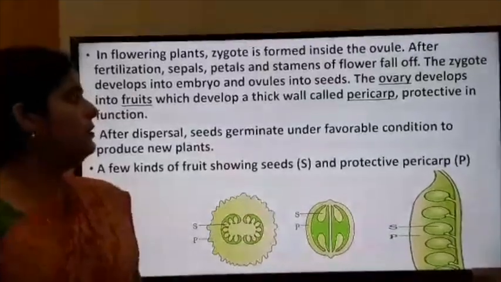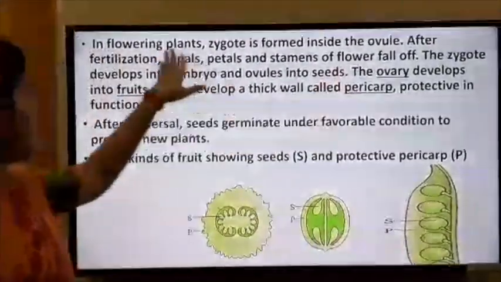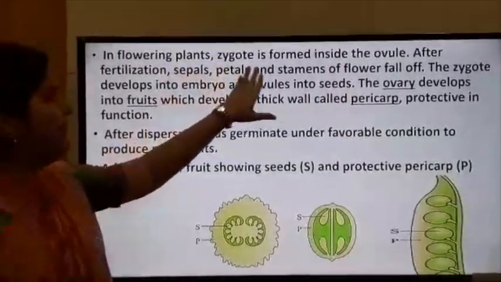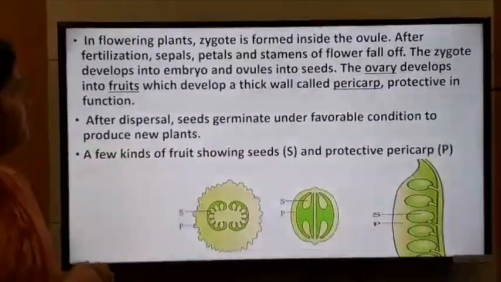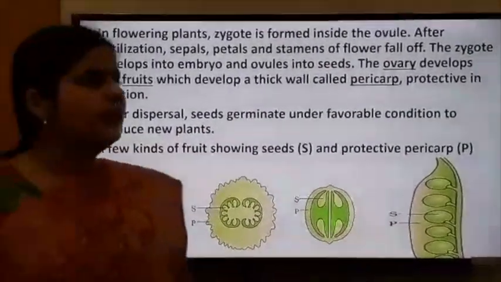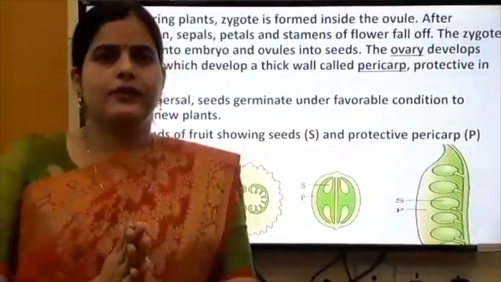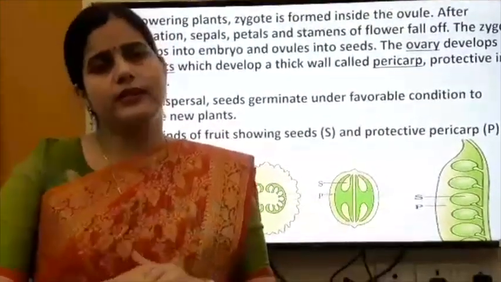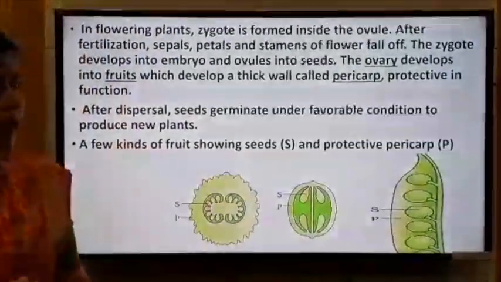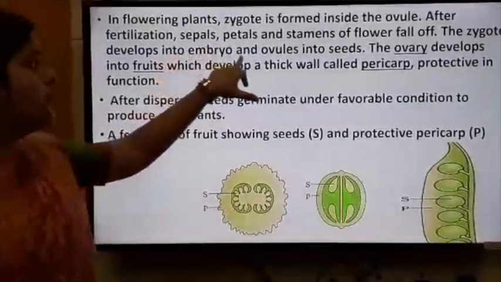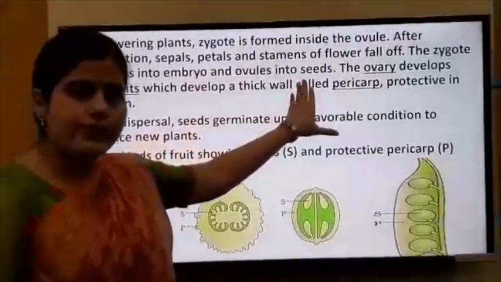In flowering plants, the zygote is formed inside the ovule. After fertilization, the sepals, petals and stamens of the flower fall down. Why? Because the zygote develops into an embryo and the ovules develop into seeds.